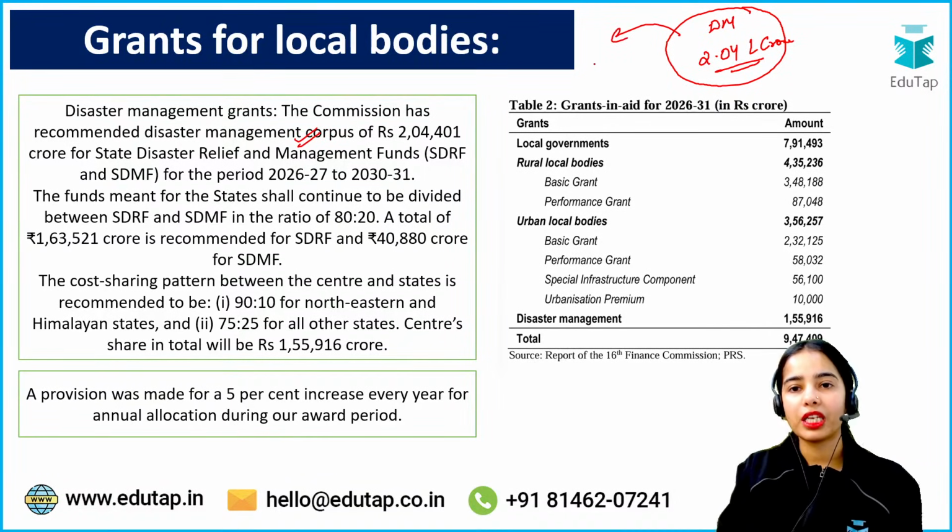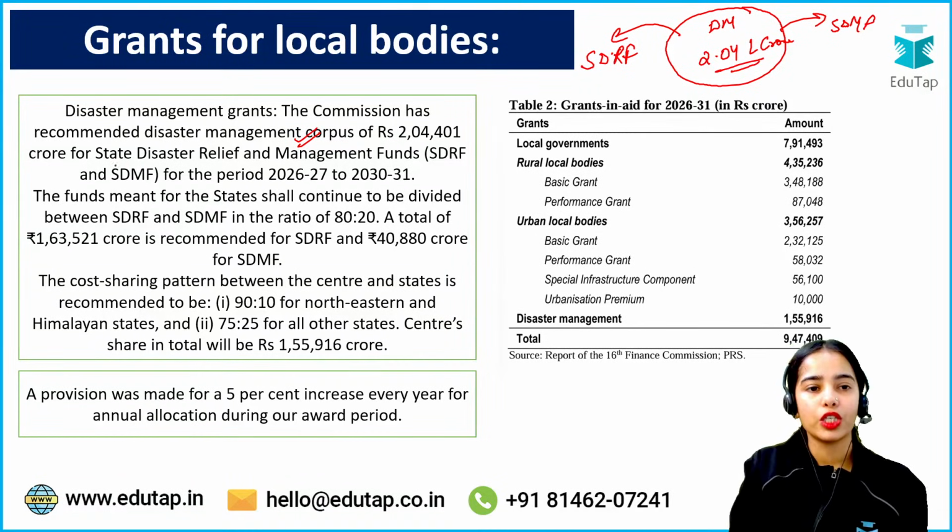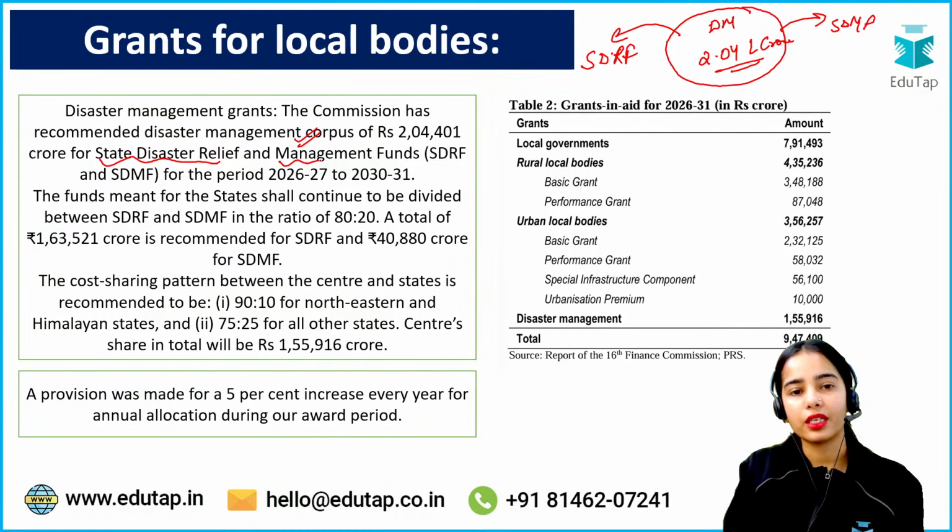Now from this, the money will go to the state disaster relief fund and the state disaster management fund. This corpus is not for 1 year for sure.